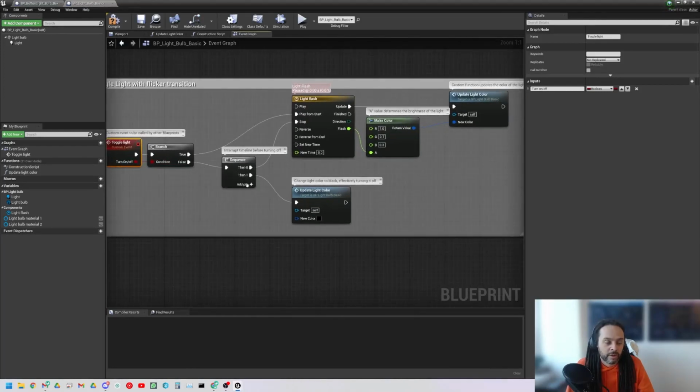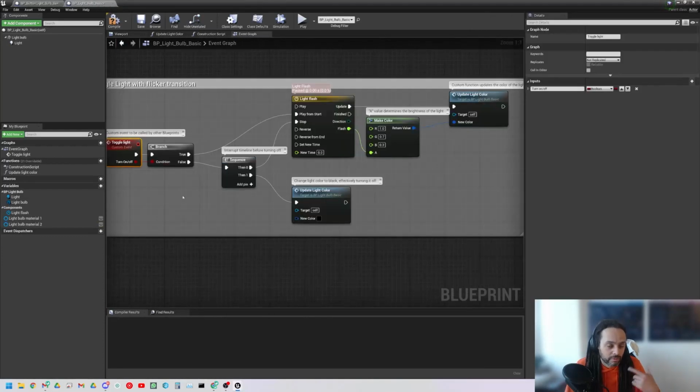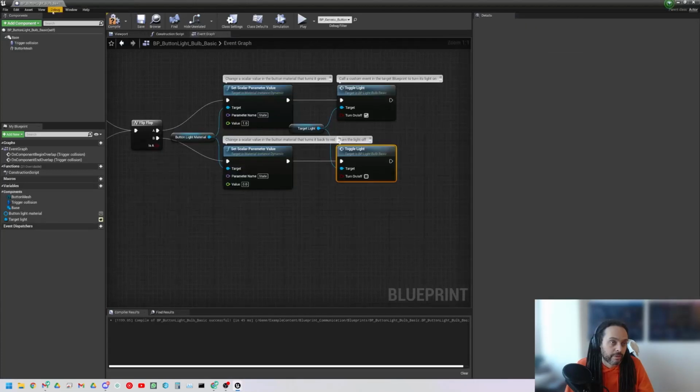It's going to come out to the sequence, which is quite interesting. What it's going to do is actually interrupt the timeline, so it needs to stop the timeline from playing before it turns off the light. Okay, so that's all it's doing here. So a sequence node, if you hover over, executes a series of pins in order. So this one is not like the flip-flop, which goes through one or the other, only each time it's called. This one will actually fire all of its execution pins one after the other. So it's going to do this first and then this next. Okay, so that's all fine and dandy.